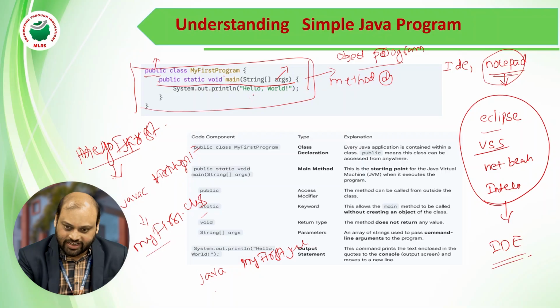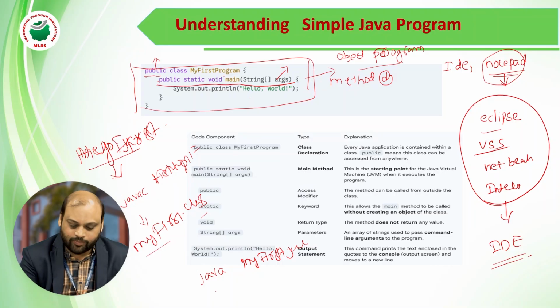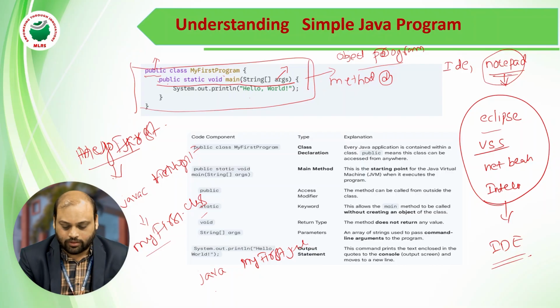Your program may contain 1000 classes, or 100 classes. The JVM always searches for where you defined the main method. So where is the main method defined? Inside this class. Your execution always begins there; the entry point for the JVM to execute your program is always here only. So class MyFirstProgram is the way of defining a class, and inside the method you write whatever statements you want.